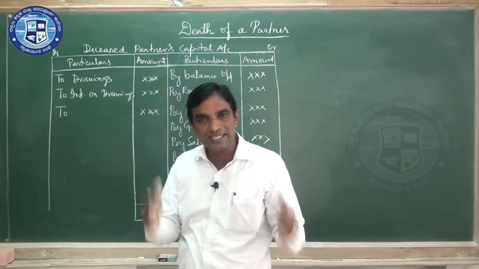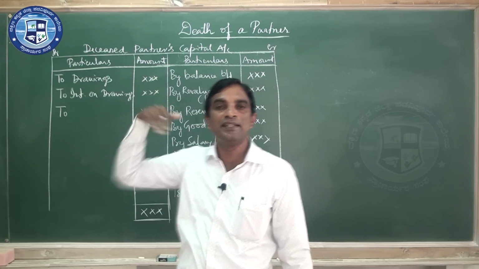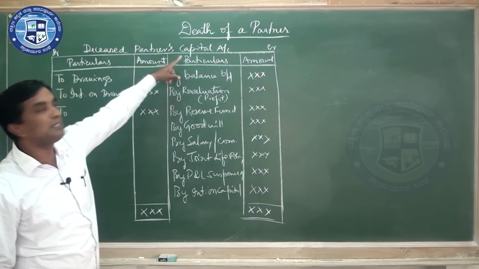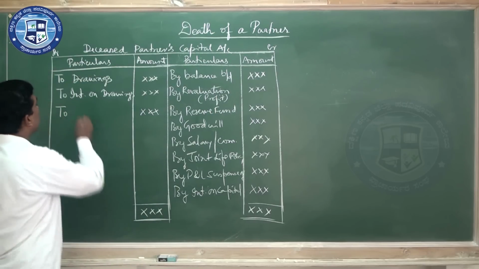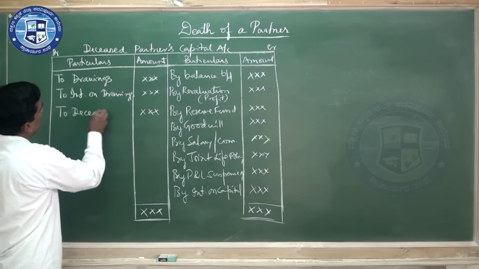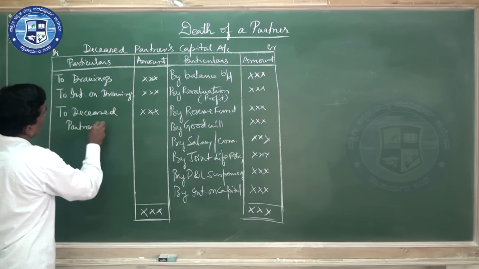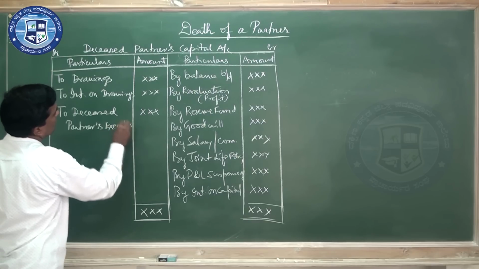That is his money, but he is not there. So who will receive that? That will be received by the representatives of the deceased partner or legal representatives. We can write deceased partner's executors account.